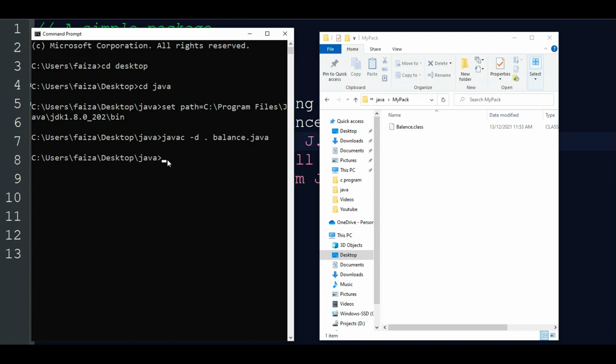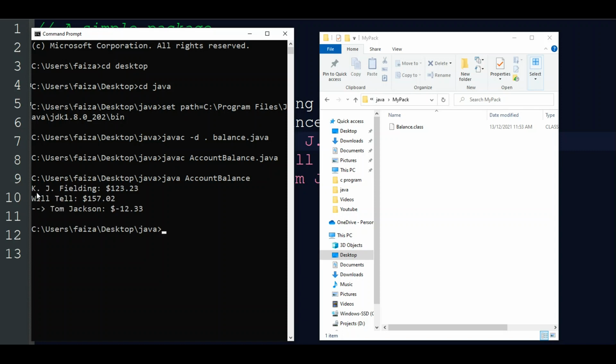We can't run this program because there is no main method. If we try to run it, an error will come saying it could not find the main method. So we only need to compile it. Next, the program AccountBalance is compiled in the same way. AccountBalance.java, it's okay, no error. That means this AccountBalance.java will access our Balance class inside our mypack folder. Now I am running java AccountBalance.